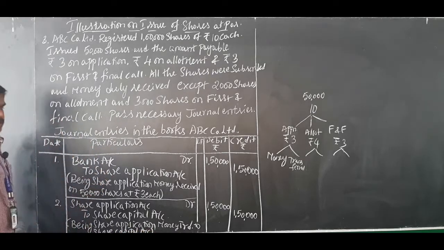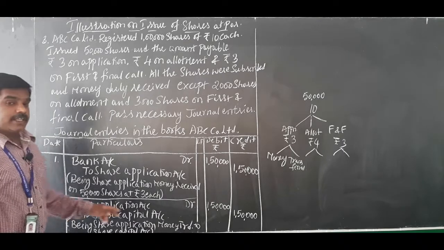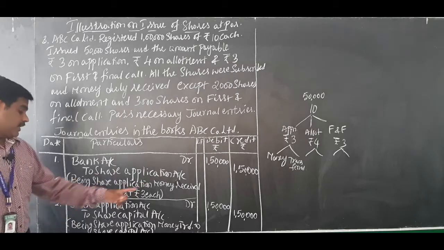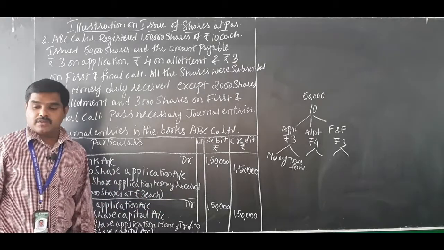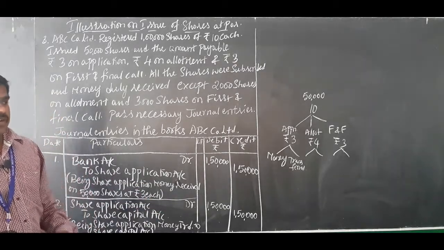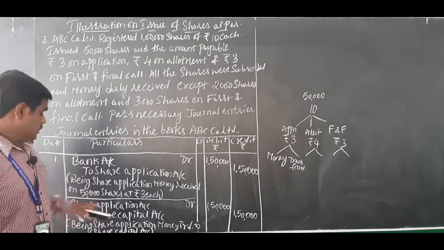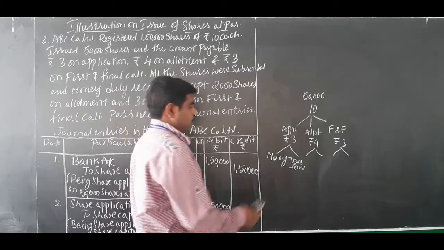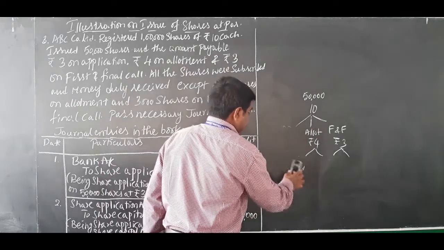So close the bracket. Second journal entry, when application money is transferred to share capital account: share application account debited to share capital account. So this is the second journal entry. Now go to the next entry, application entries over.